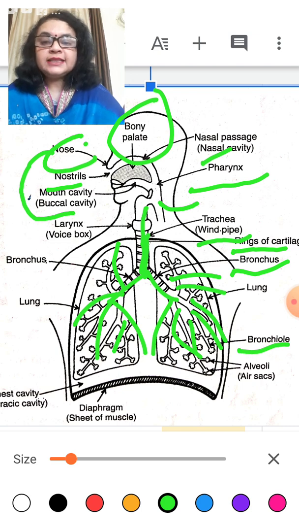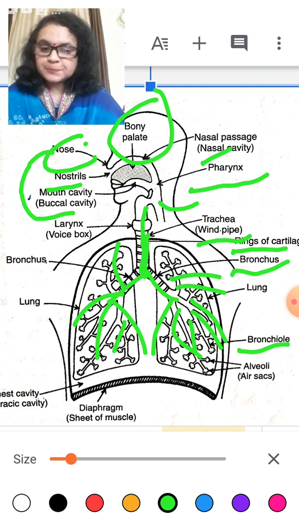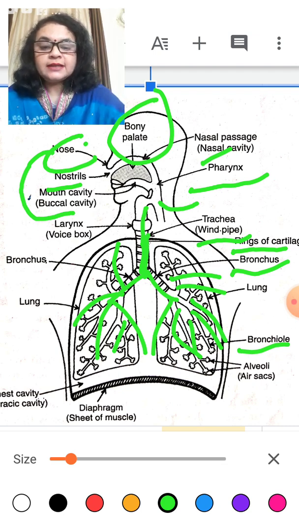Inside the lungs, through these bronchi and bronchioles, oxygen enters. Each bronchiole at the end contains sac-like structures. Air sac-like structure means pouch-like structure.